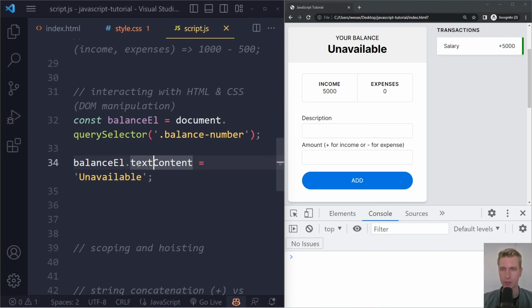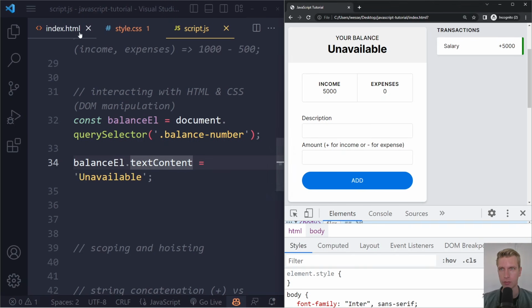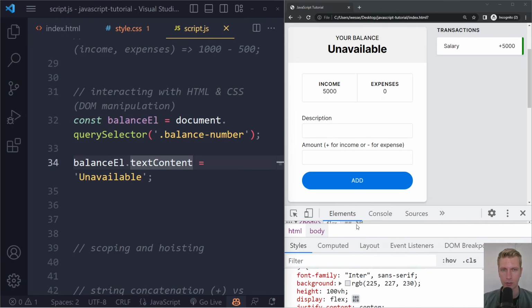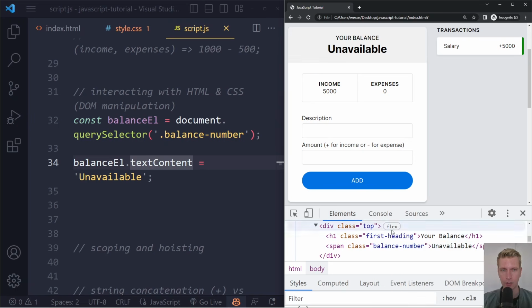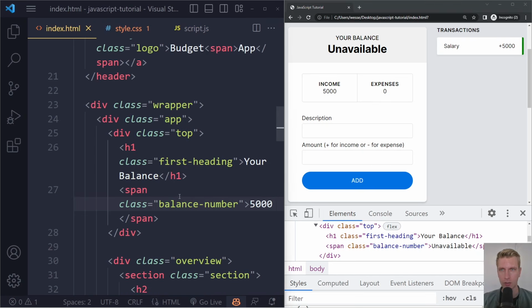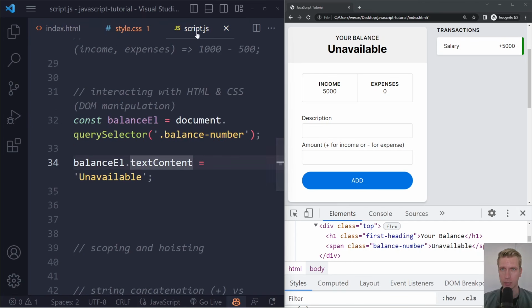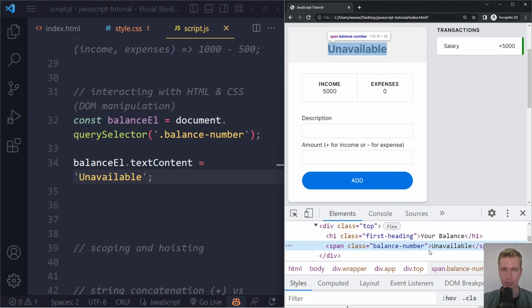Right. So we can use text content to change the text content of this balance number element, and you can actually see that. So if you would go back into the HTML here, let's see. Yeah, so here now in the elements tab, if you look up the balance number, it actually has changed. Right? So this is showing you the latest HTML. The HTML in our file here is the initial HTML, right? So here it still shows 5000, but as soon as the script runs, it will change that to the string unavailable, right? So this shows you the latest, right? So we've taken this element balance number and we've changed the text content here.